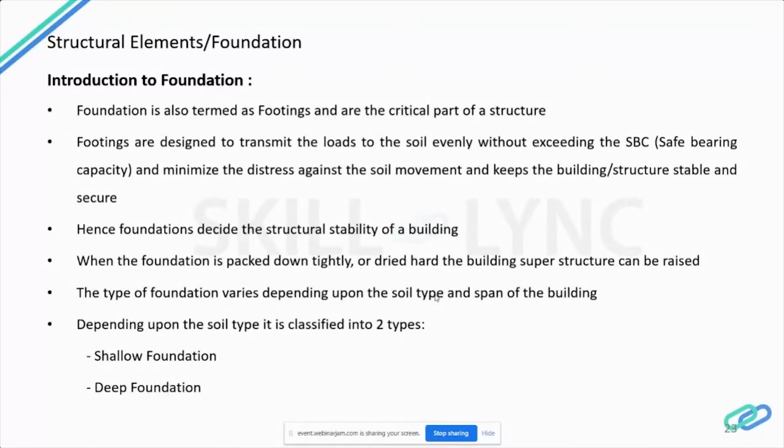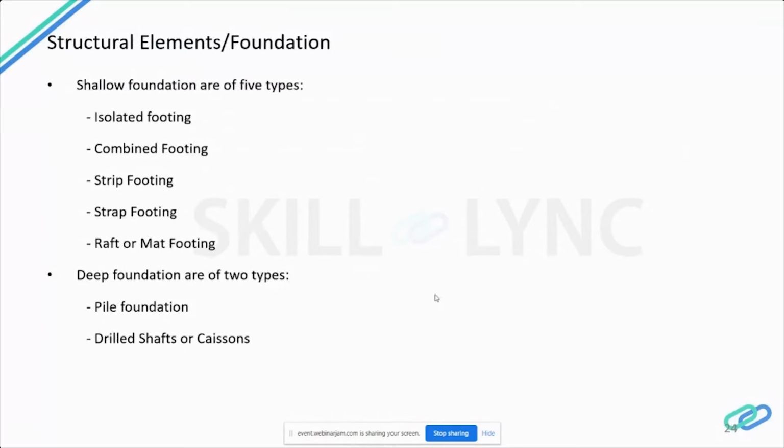Now let's see what is a shallow foundation. Shallow foundation is the normal foundation type, and it is again divided into 5 types depending upon the size and requirement, which we will be seeing in detail. So shallow foundations are of 5 types, that is isolated footing, combined footing, strip footing, strap footing, and raft or mat footing. Deep foundations are of 2 types, pile foundation and drilled shafts or caissons.